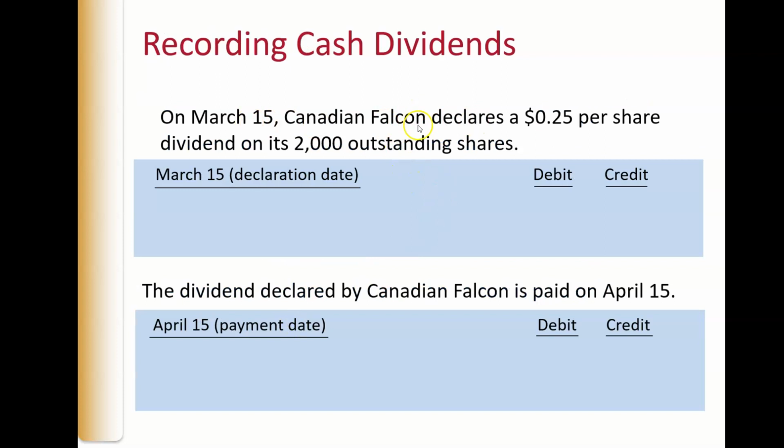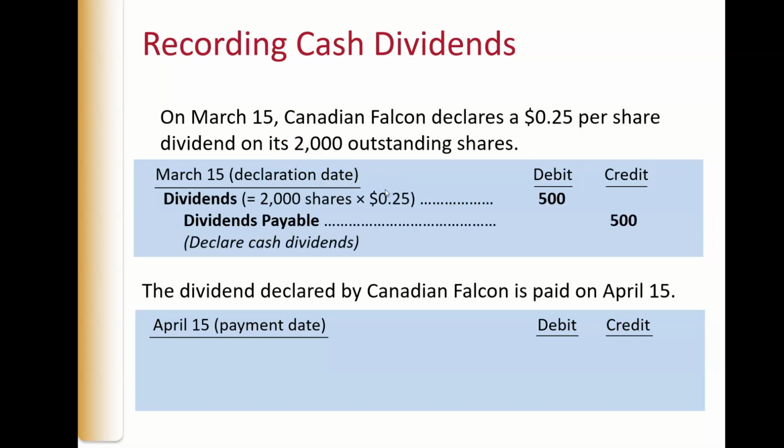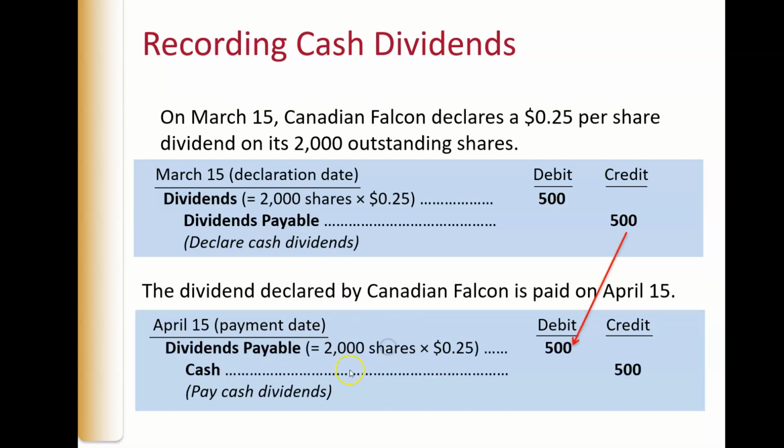So March 15th, they declared a 25-cent per share dividend on 2,000 outstanding shares: debit dividends, credit dividends payable. We don't do anything on the date of record. So the date they pay it is when you will record the cash: debit dividends payable and credit cash.